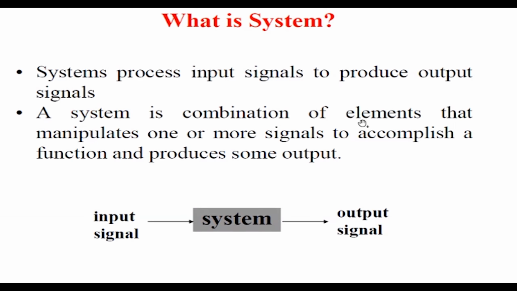That means a system is a combination of elements that manipulates one or more signals. If you see, let us assume the DC motor, it is a combination of elements because it has armature resistance, armature inductance, it may have some load, it may have some electrical and mechanical parts. They are combined.